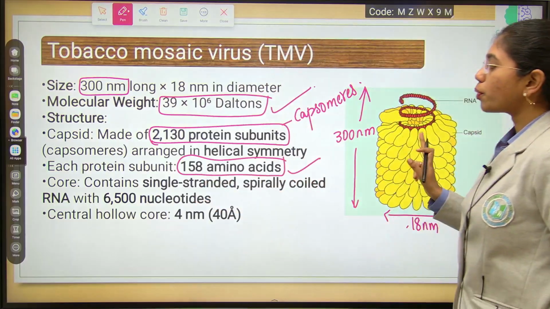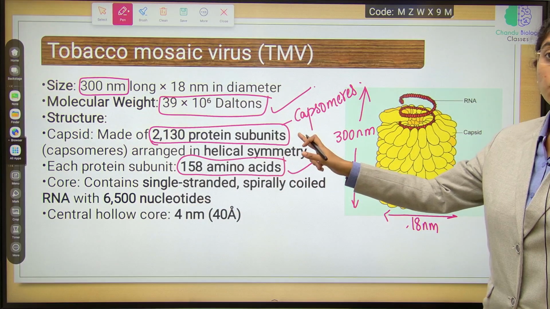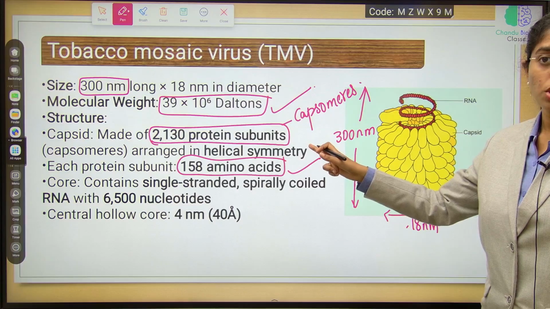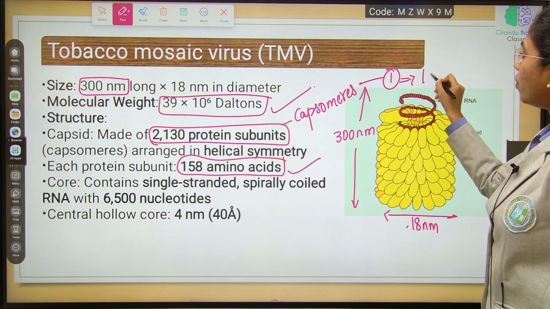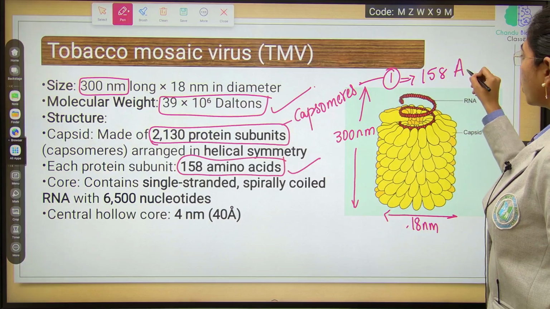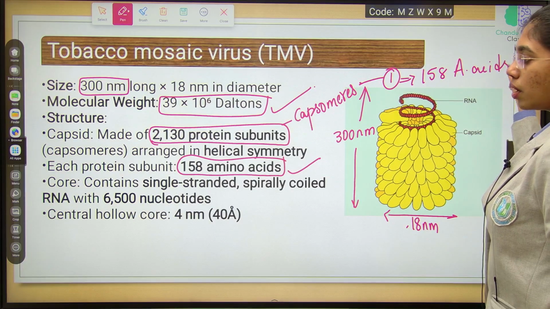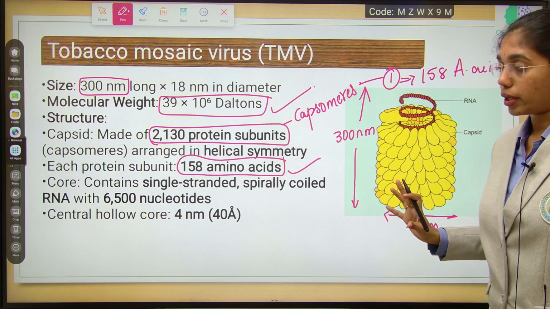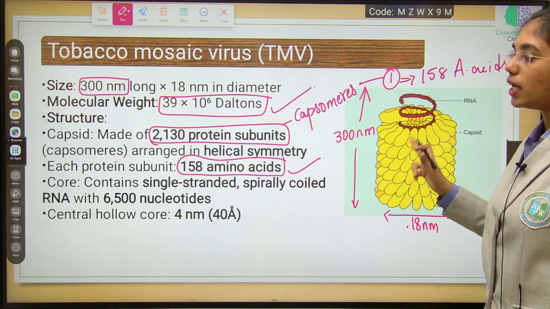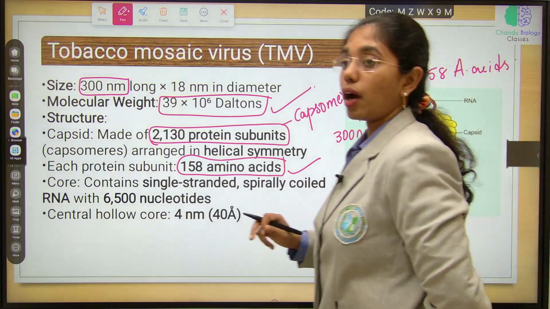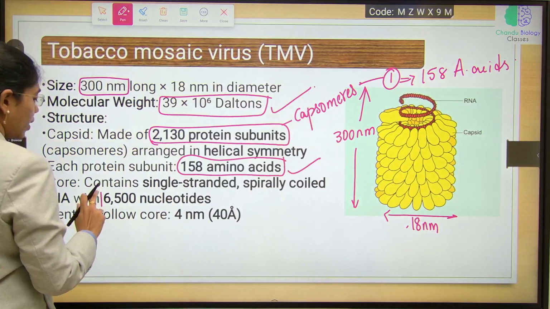Remember that there are 2130 protein subunits called capsomeres, and each protein subunit will have 158 amino acids. The number is very important. This contains single stranded or spirally coiled RNA with around 6500 nucleotides.